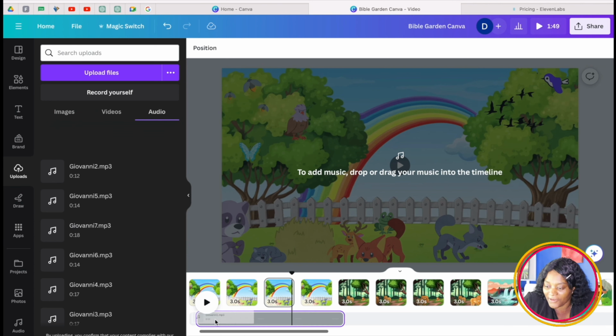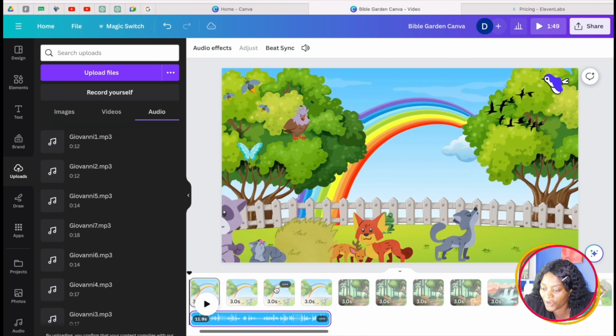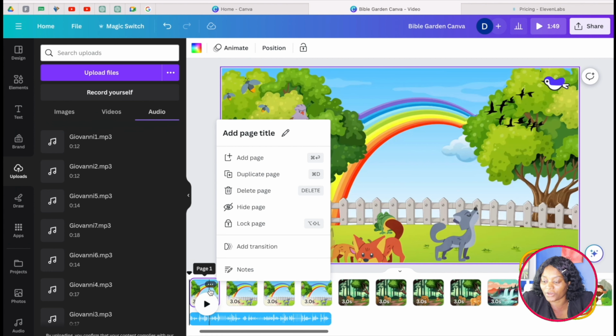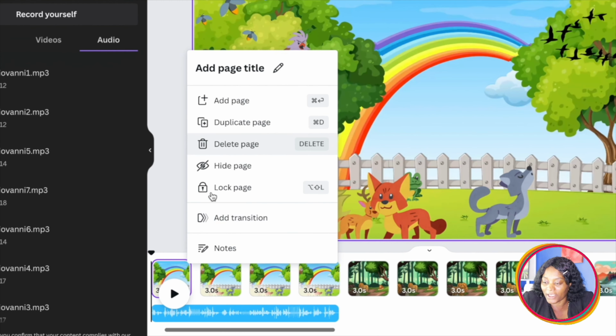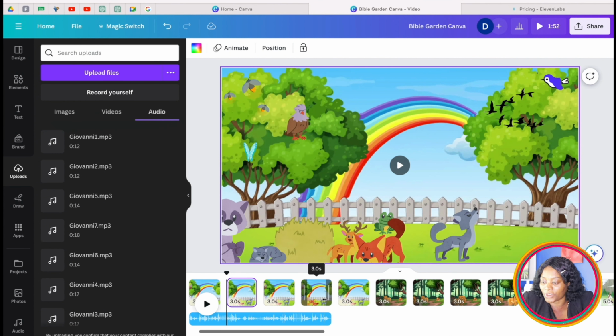The next thing I want to do is that I'll take the voices according to the story. So when I was downloading my voices, I actually labeled them 1, 2, 3, 4, so that I'll know exactly how it's going to match my story. Take the first one and I'm going to put here. So I'll just make sure it lined up with my story. The next thing I've done is that I've come here and I've duplicated this same thing. I just come and I duplicate like this. So I open it until it gets to the end of my story.